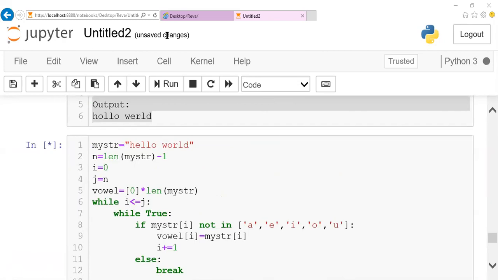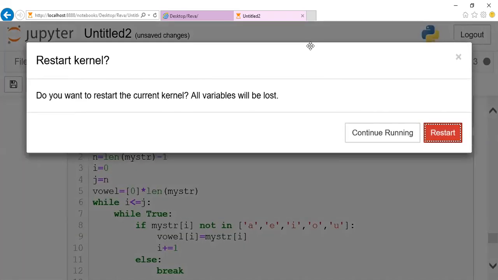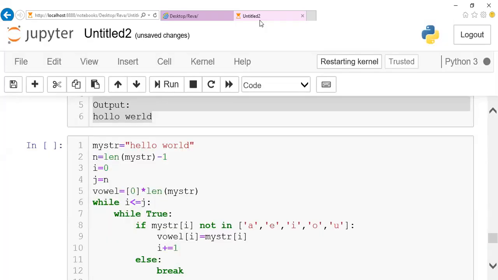I'll just run it again. That will be better, I believe. When some infinite loop runs, the kernel will be stuck. It's a problem here in Jupyter Notebook.